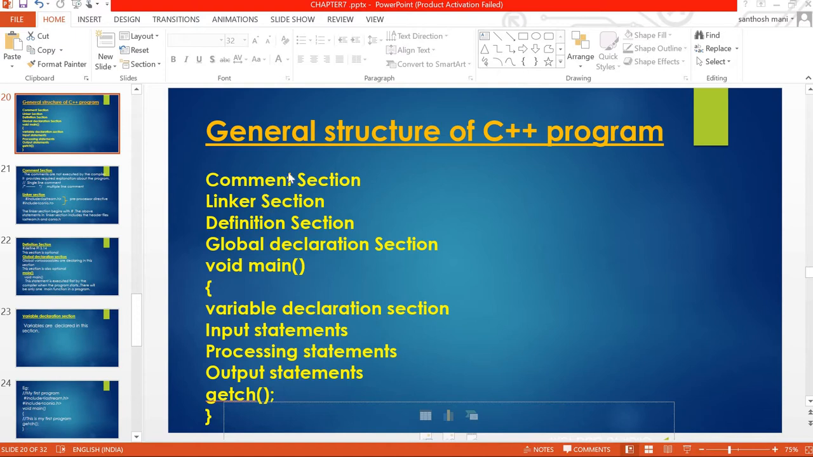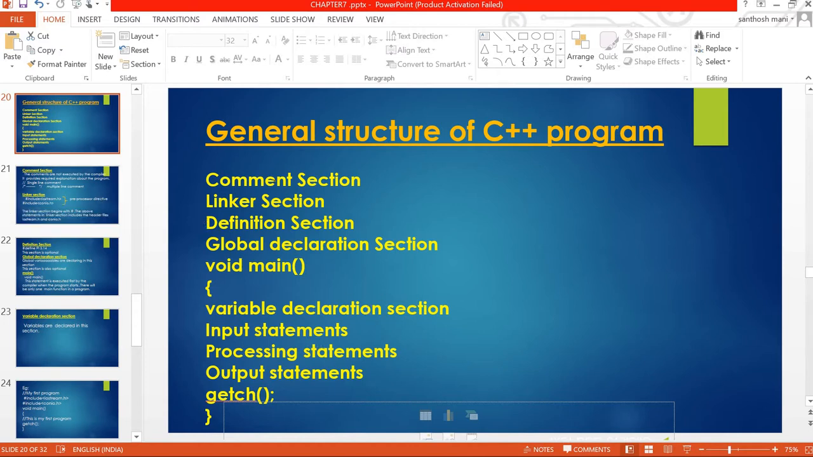First, the comment section, linker section, definition section, global declaration section. After that, void main, then one opening bracket, then variable declaration section, then input statements, processing statements, output statements. After that, getch. Then close the bracket. This is the general structure of a C++ program.